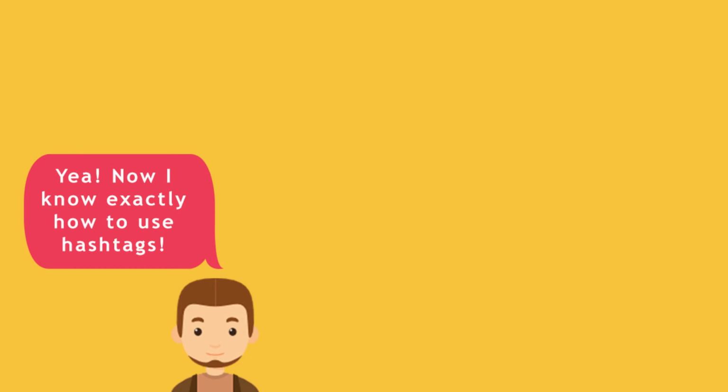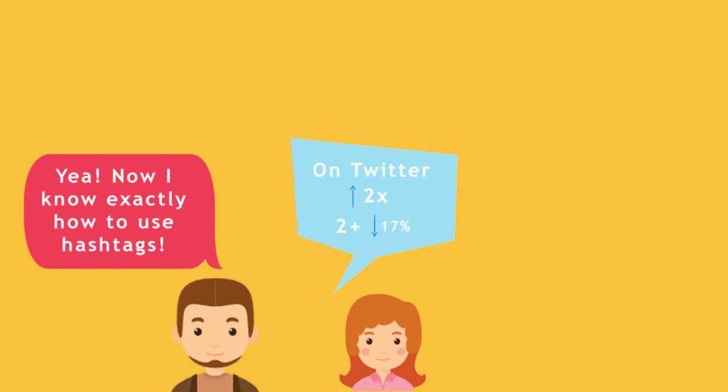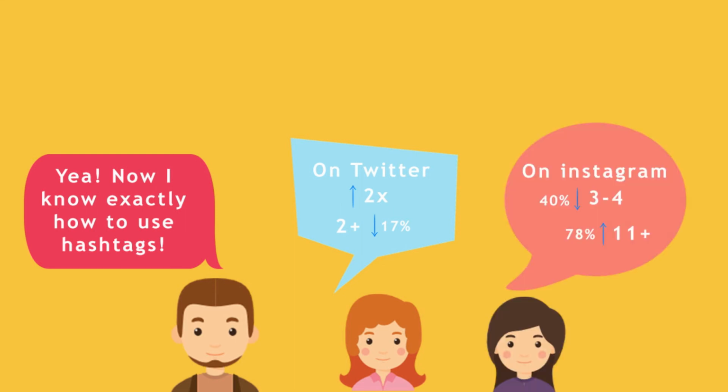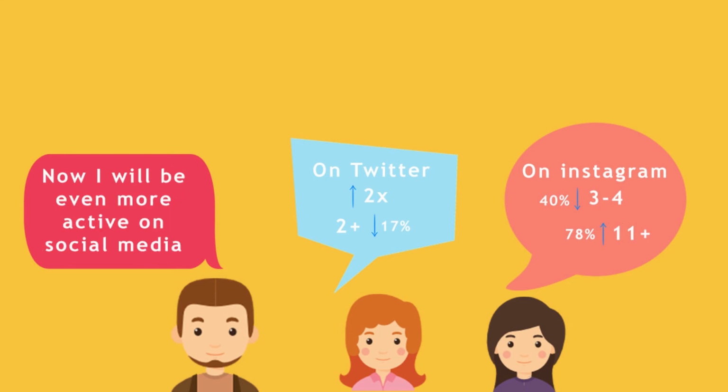If you are using them on Twitter, using hashtags will increase the engagement of your post by 2 times. But it will decrease your engagement by 17% if you are using more than 2 hashtags. On Instagram, the engagement of your post will be less if you are using just 3 to 4 hashtags. But it will increase up to 78% if you are using more than 11 hashtags. These are the 2 social medias where we make the most use of hashtags.